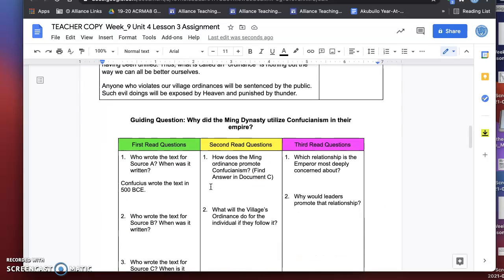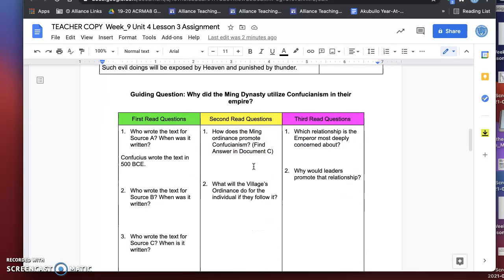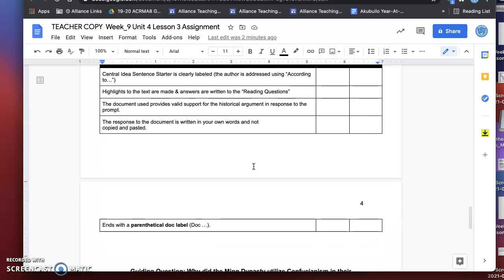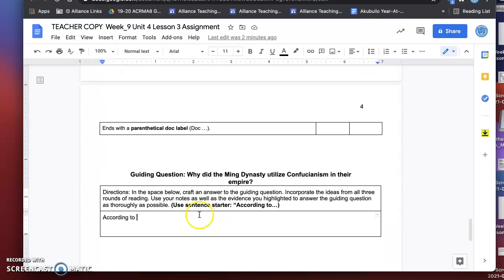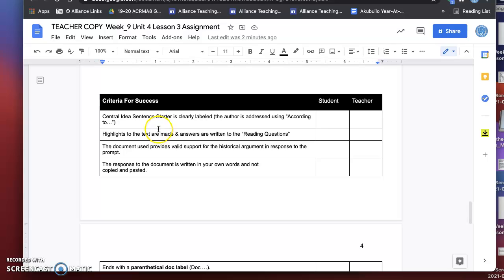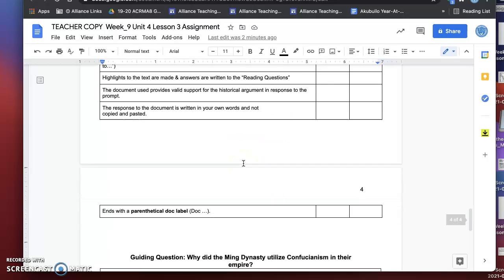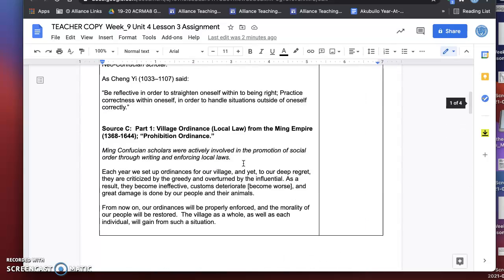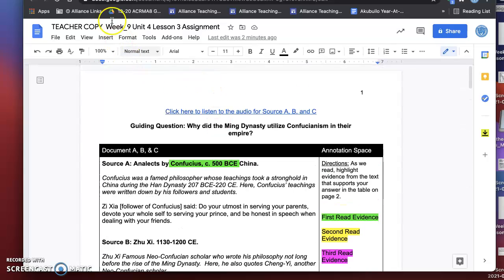Anyway, I'm going to stop there. If you have any questions, feel free to reach out. Also, while writing this guiding question, you want to use the criteria for success. You want to make sure that you follow each and every point so that you can get the full points. All right, good luck, and let me know if you have any questions.